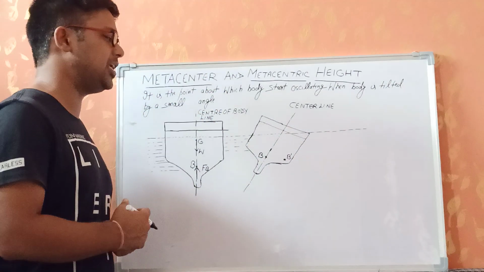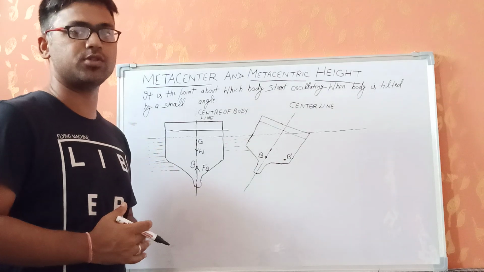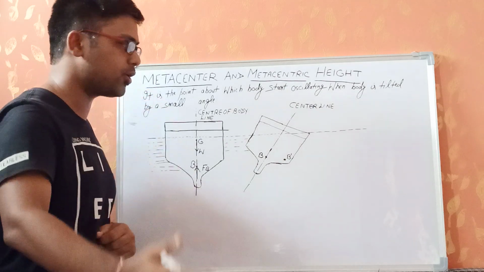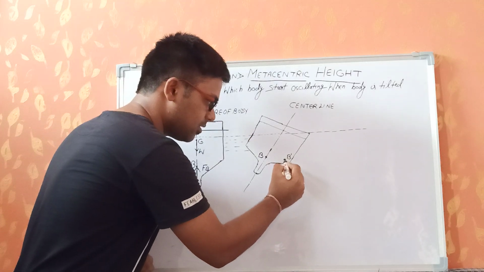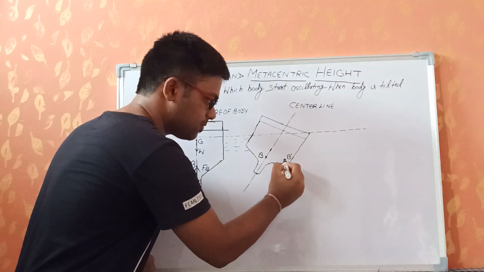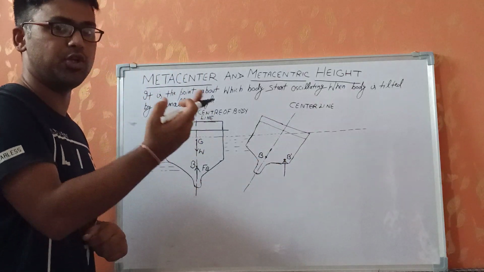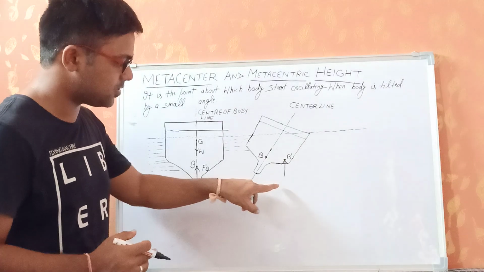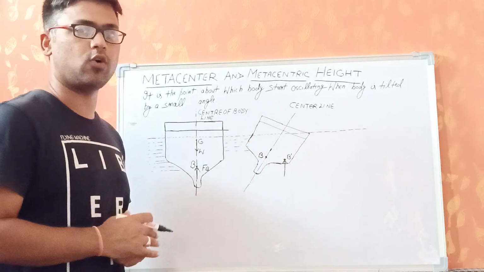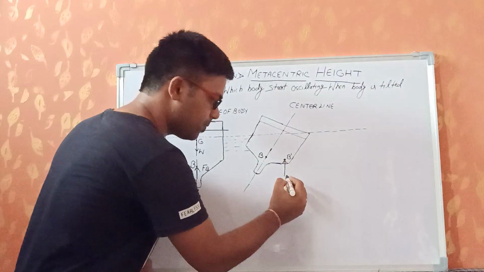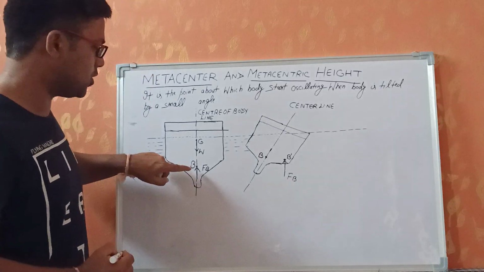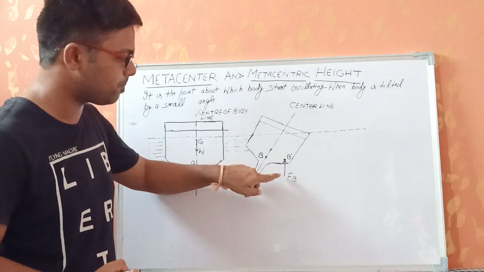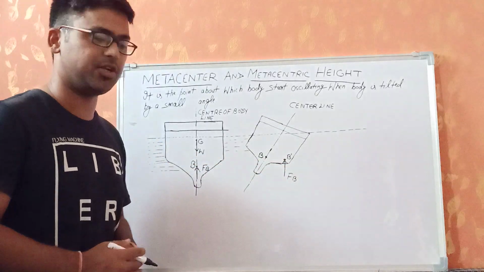So B dash basically represents the new center of buoyancy of the body that is more into the water as compared to the left side. So this is the line of action of my new force of buoyancy. This is the line through which the force of buoyancy is going to act. So FB now is acting through this point. Initially it was acting through that point, now it is acting through this point. So now it is passing through B dash.